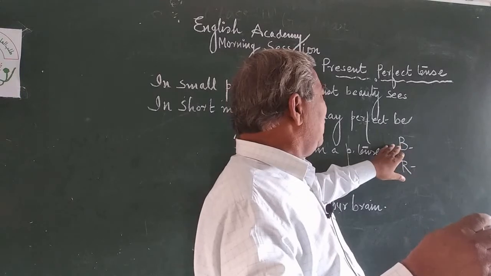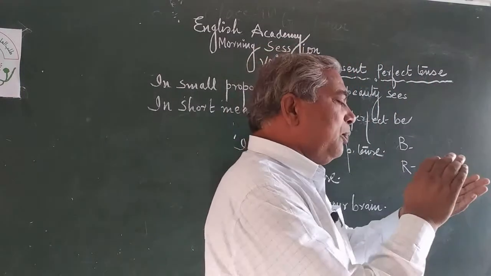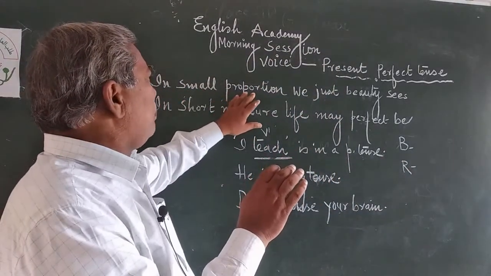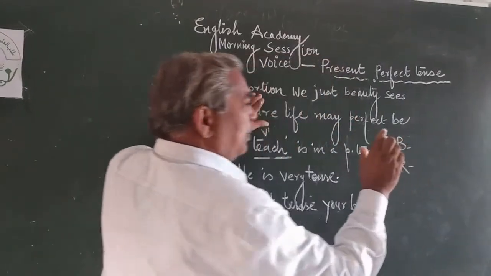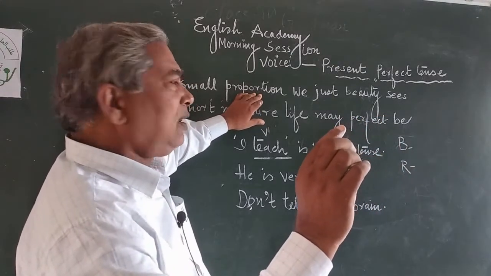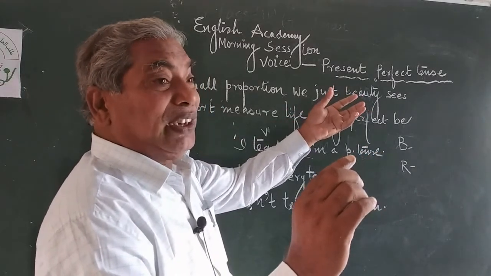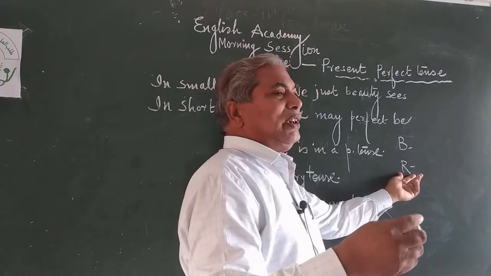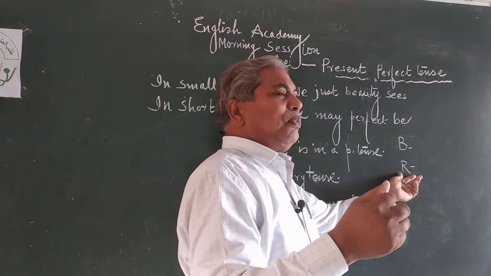Although the banyan is a very big plant, there is no comparison. The rose is very small, and I have written here, in a small proportion, the rose plant is very small, not very big. We see the beauty, a lot of beauty in the rose plant, although it is very tiny.